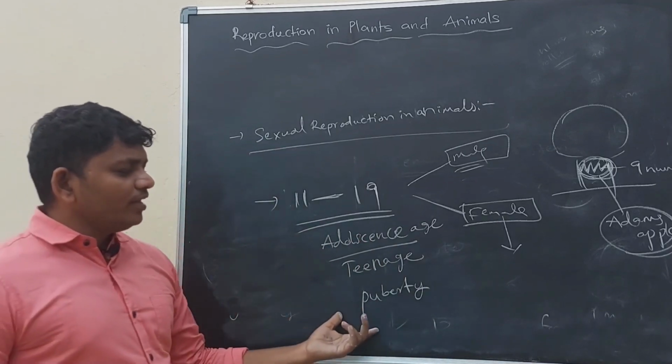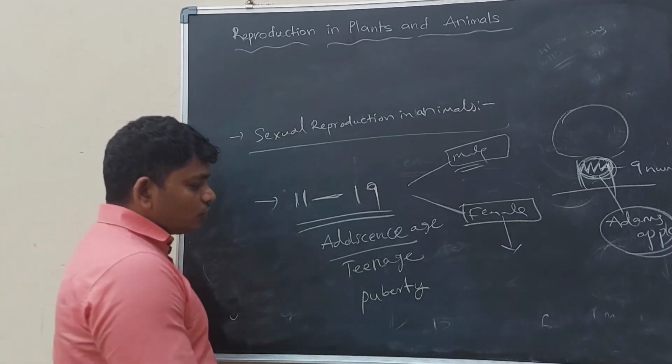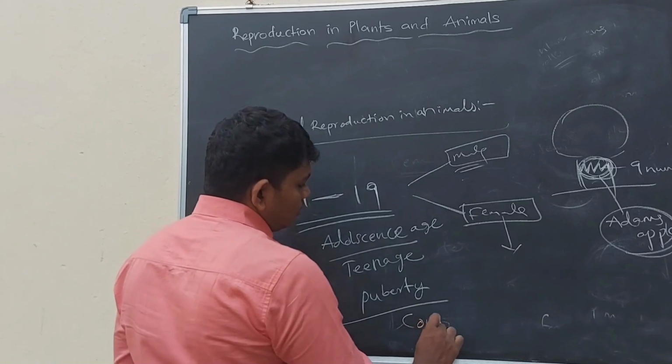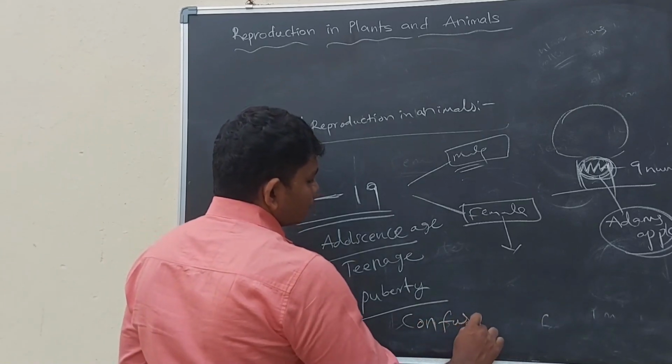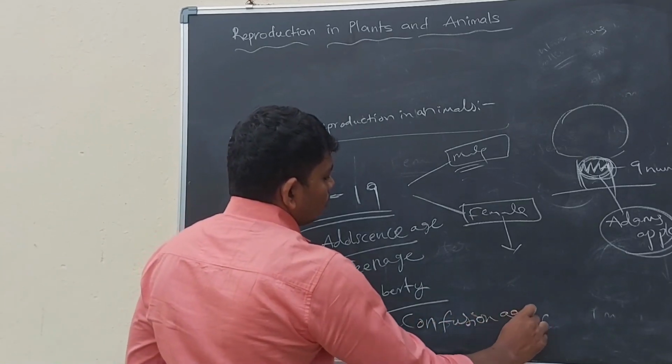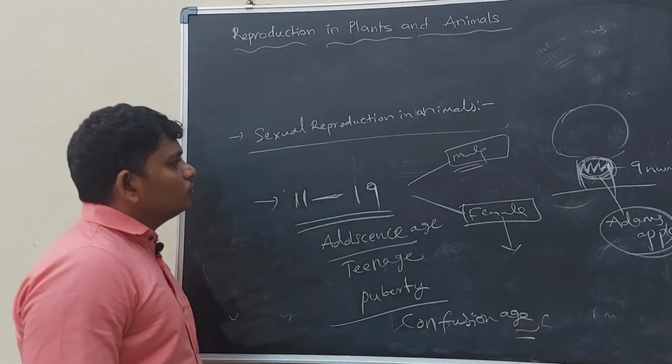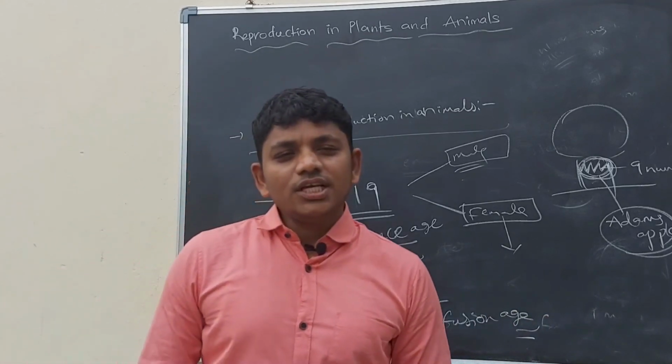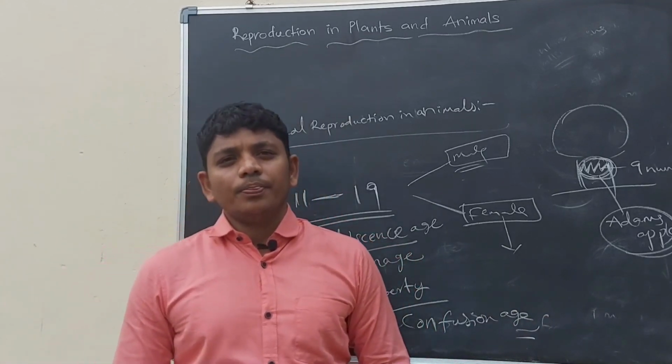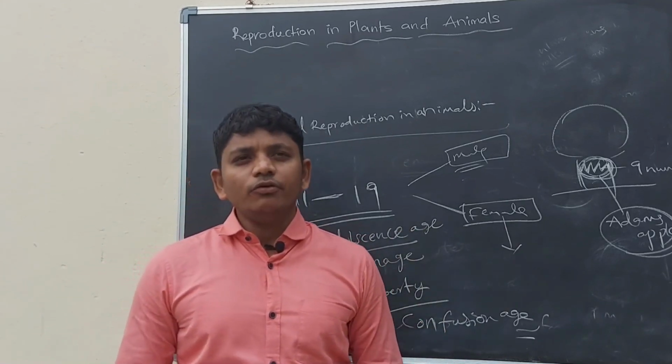Puberty is also called the confusion age. This is also called the confusion age. So this is all about sexual reproduction in animals. Thank you one and all.